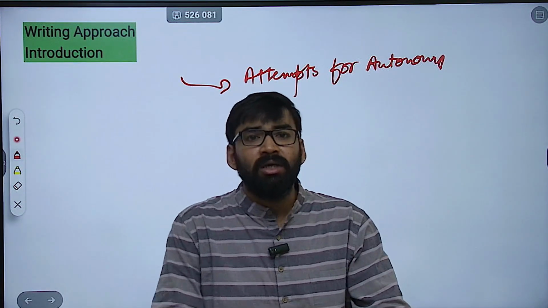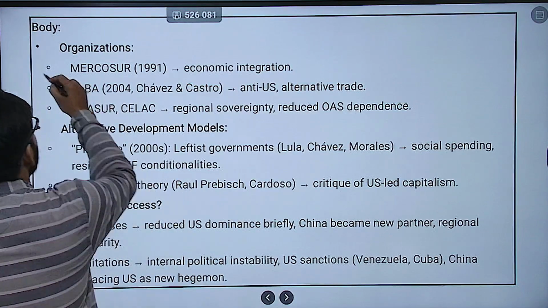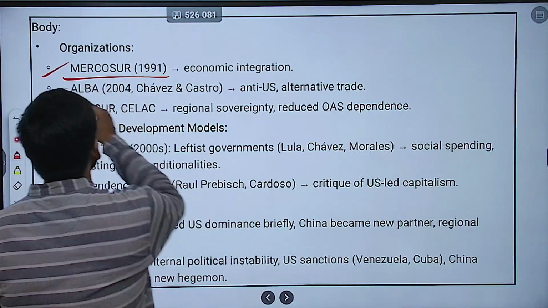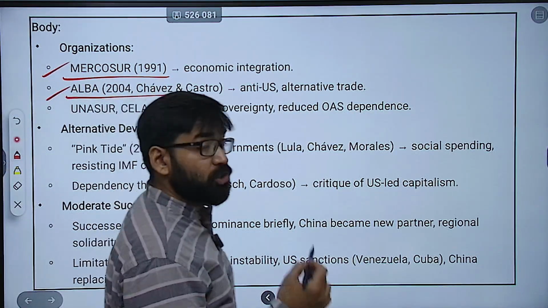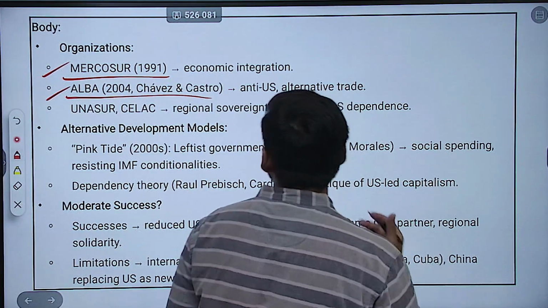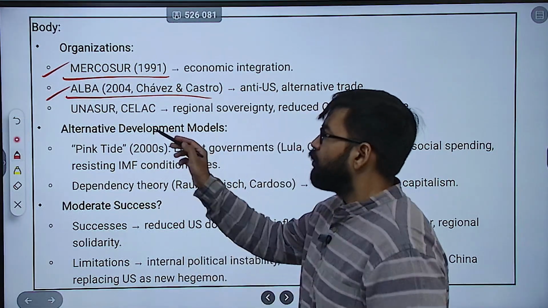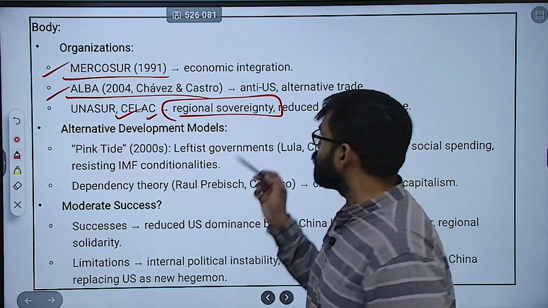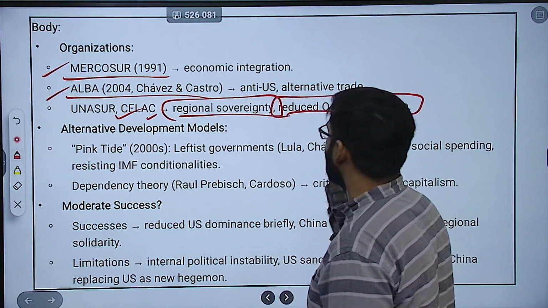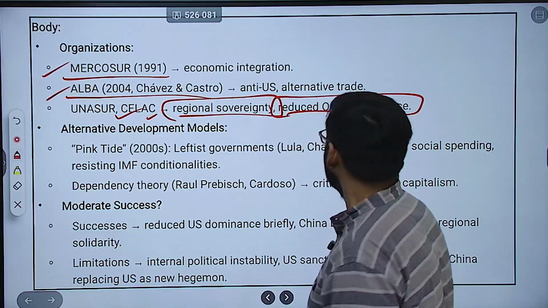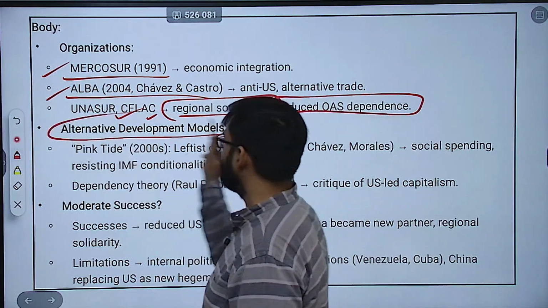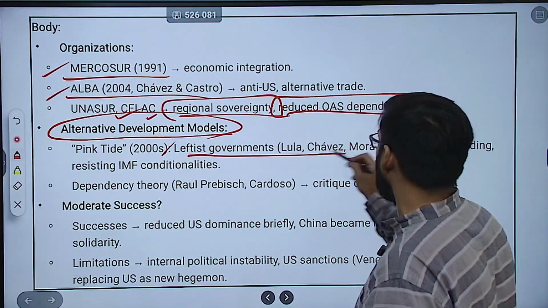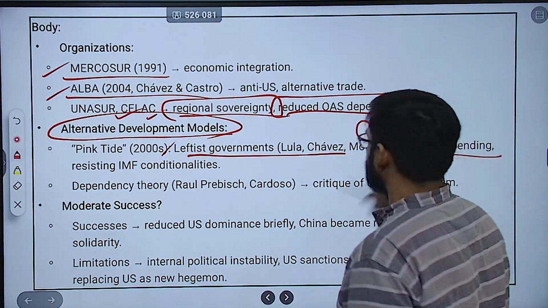Then in the body of the answer you can mention various organizations: Mercosur, 1991, economic integration; then ALBA, which is an anti-US alternative trade bloc; then UNASUR and CELAC, related to regional sovereignty, which reduced OAS dependence.